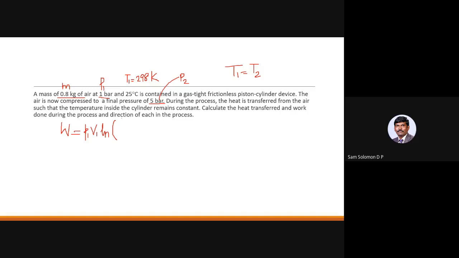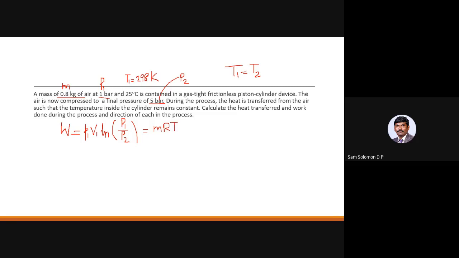V1 value is also not given, so let's go ahead with the pressure formula. So we can say it is ln of P1 by P2. So it is either V2 by V1 or ln of P1 by P2. And instead of P1 V1, you can write it as MRT1 also. Because they have said this as air, the mass is also given as 0.8 kg.